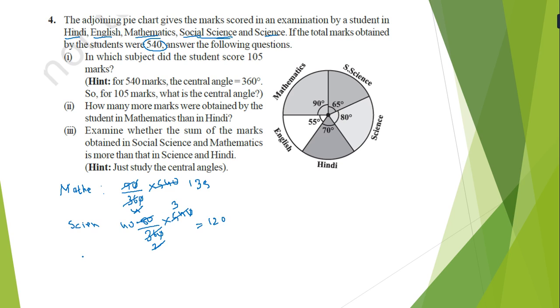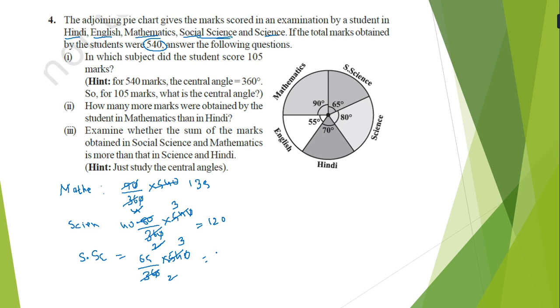Now for social science, that is 65 upon 360 into 540. So 10 cut, 18, 2s are 18, 3s are.